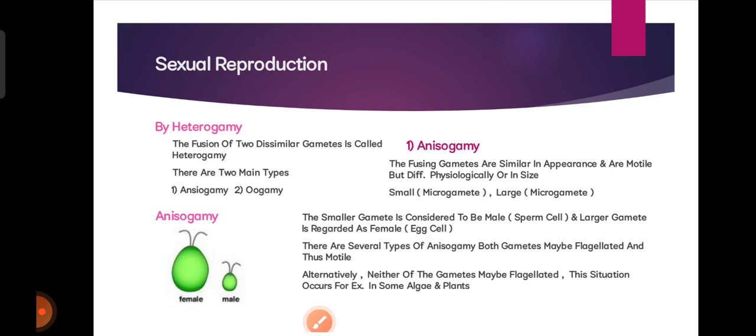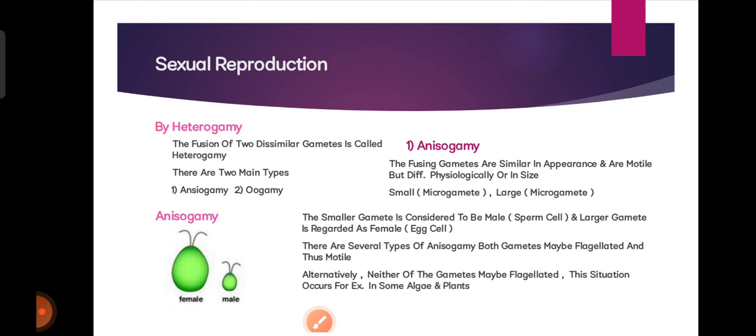Then by heterogamy. When we split the word, hetero means different and gamy means gamete. The fusion of two dissimilar gametes is called heterogamy, and there are two types: first anisogamy and then oogamy. In anisogamy, the fusing gametes are similar in appearance and are motile, but different in physiology or in size.